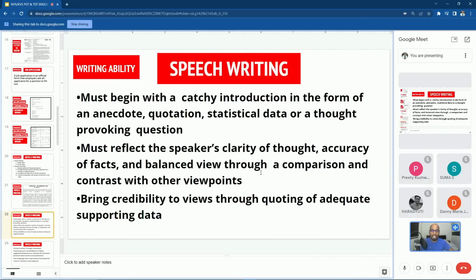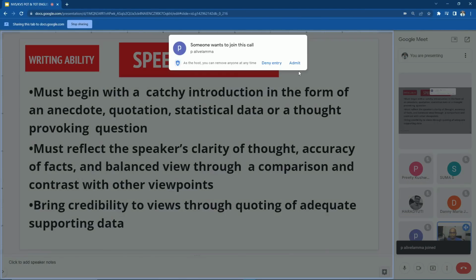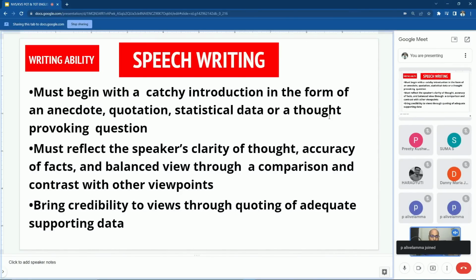Then what is speech writing? Speech writing has some important information I should read and explain. Speech writing is actually spoken, but you will write for speech. So it must begin with a catchy introduction in the form of an anecdote, small story, quotation, statistical data, or a thought-provoking question. They will ask you with which a speech can begin. You can begin the speech with an anecdote, quotation, statistical data, or thought-provoking question.